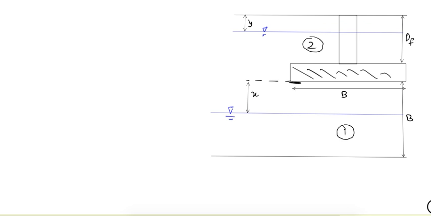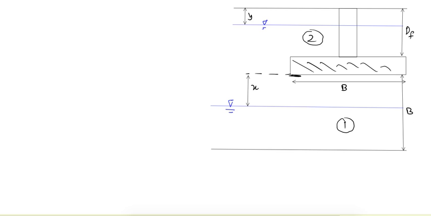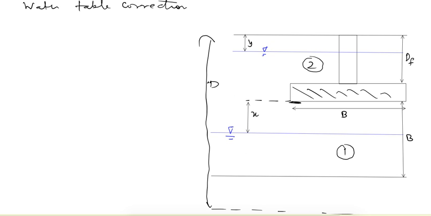So what will be the changes in ultimate bearing capacity? So if the water table is here somewhere, let's denote the depth of water table with D. So our case 1, that is D is greater than Df, which is this depth, and B.